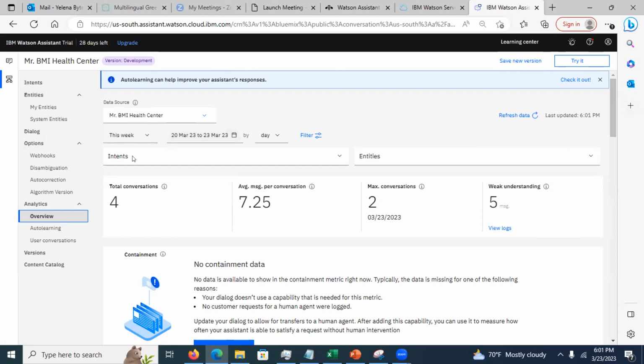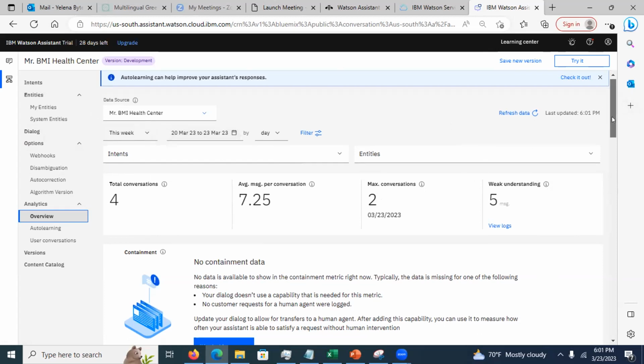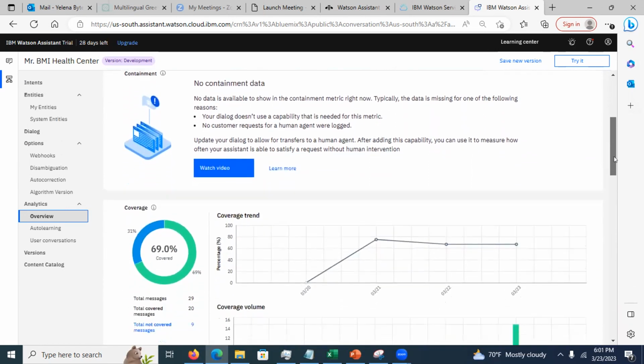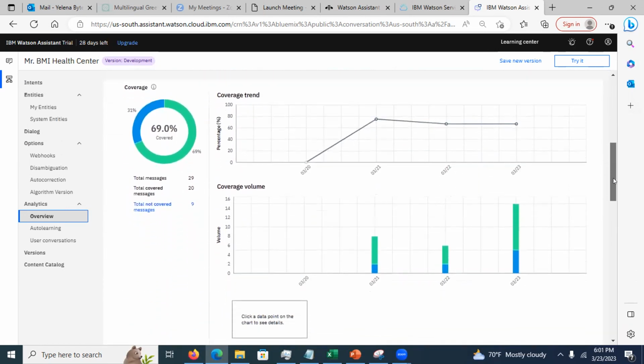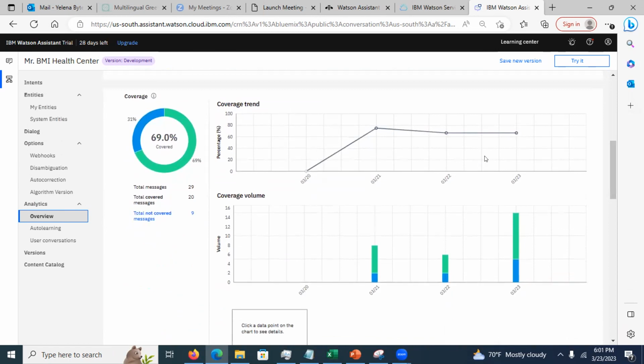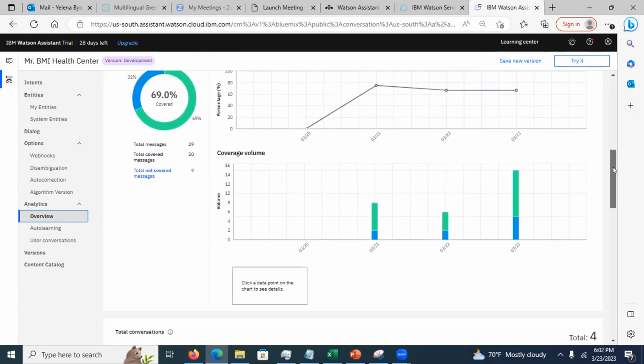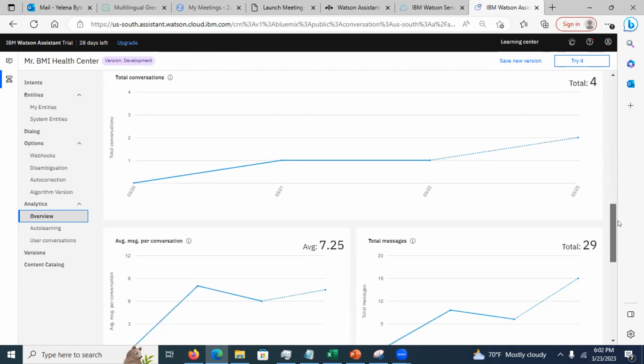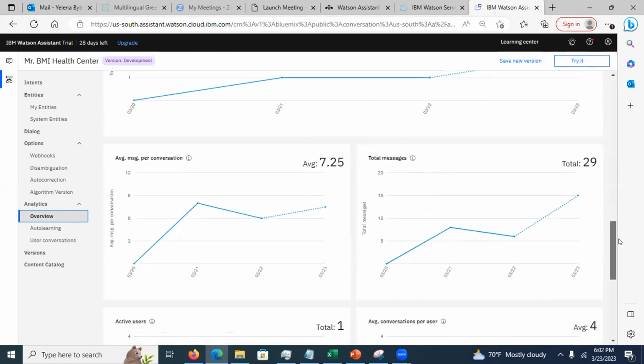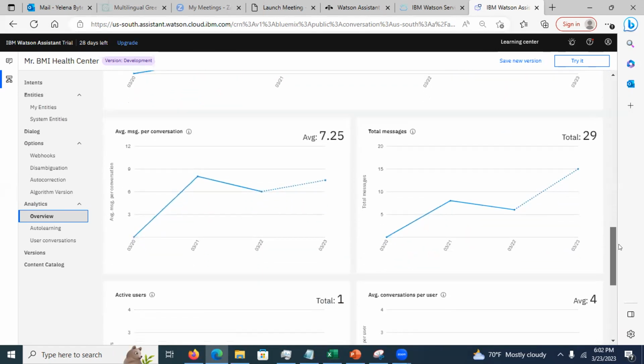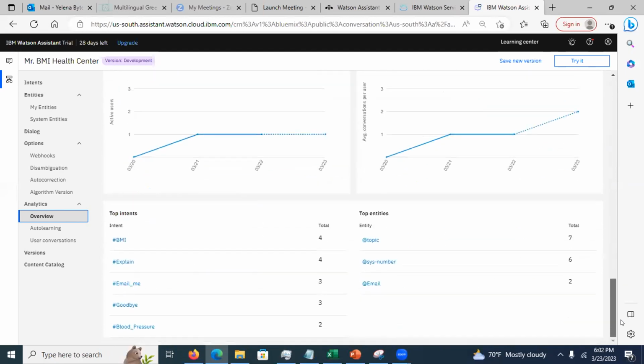But this is a screenshot that you need to have in your assignment. This is also showing the trend, going by date. Here it's showing the average messages by date. This piece is okay, but the next is important.